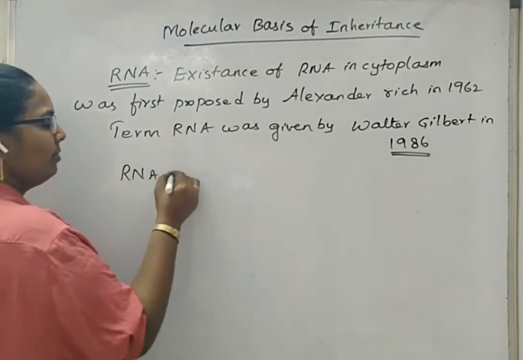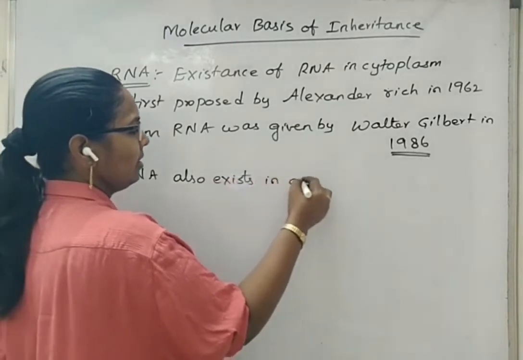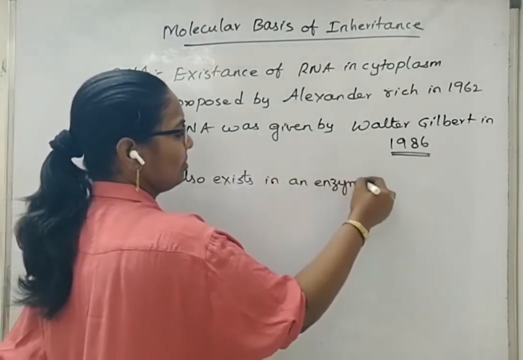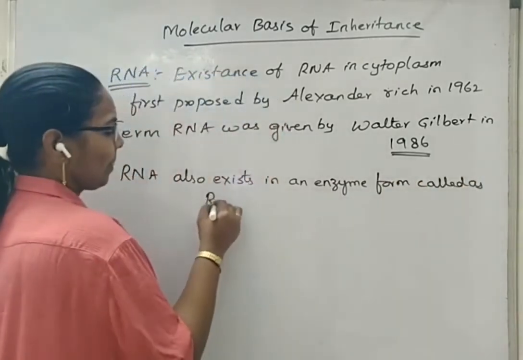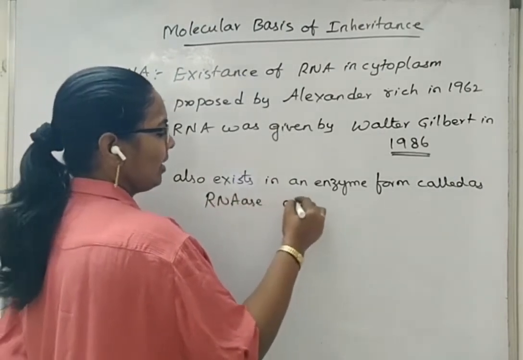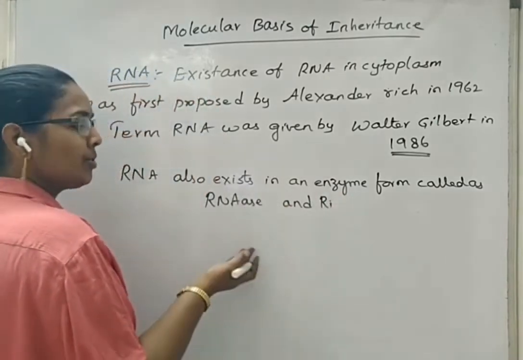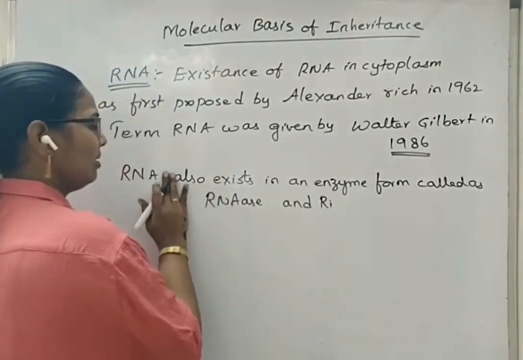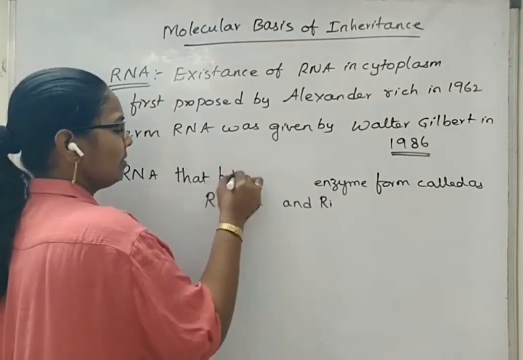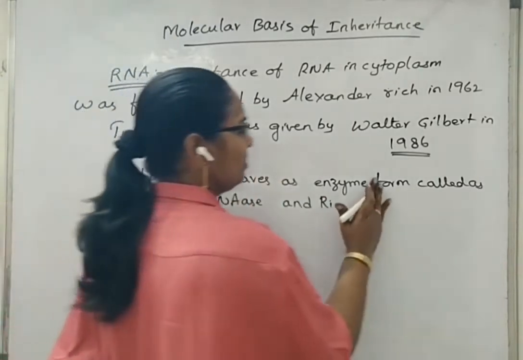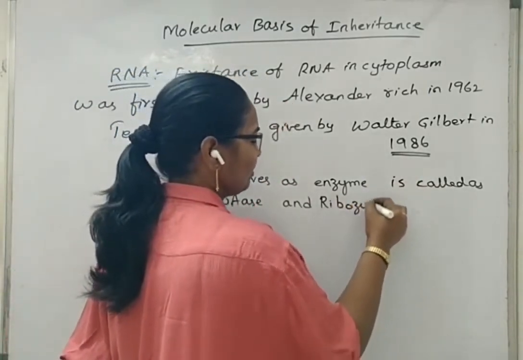RNA also exists in an enzyme form called RNase and ribozyme. It means the RNA that behaves as an enzyme is called RNase and ribozymes.